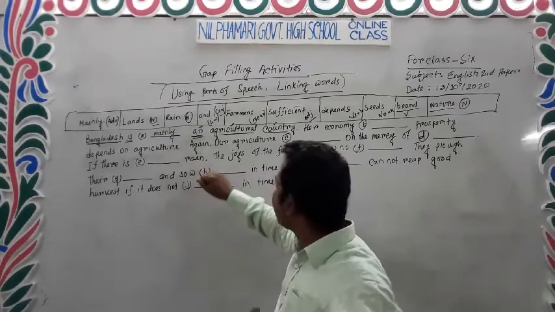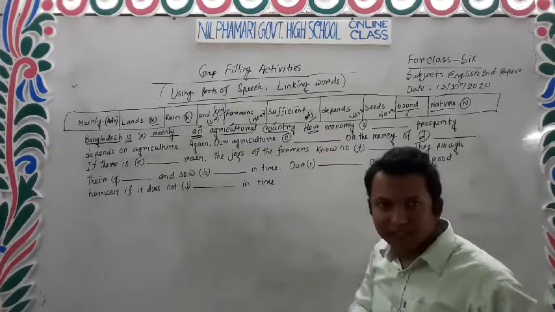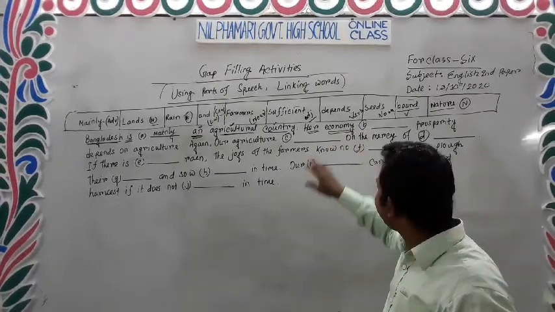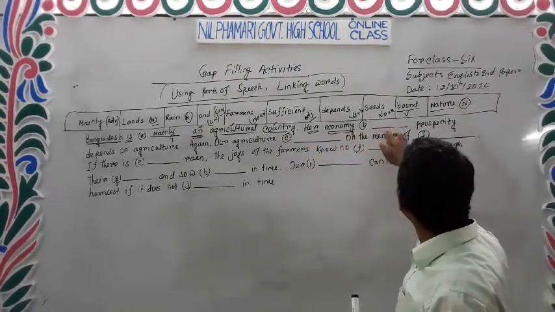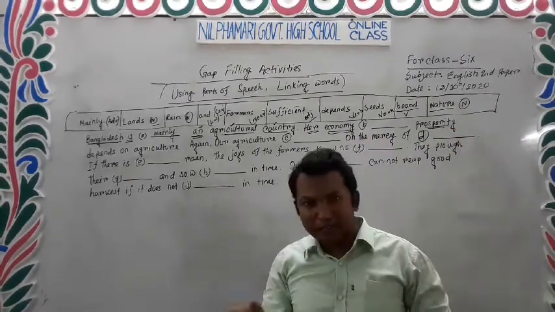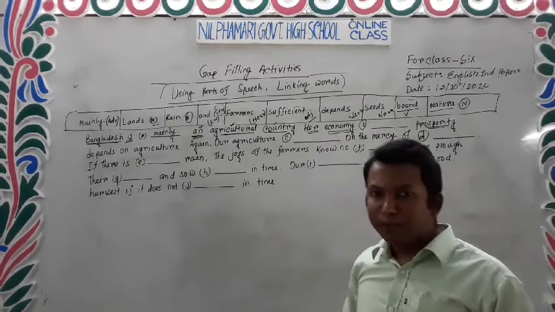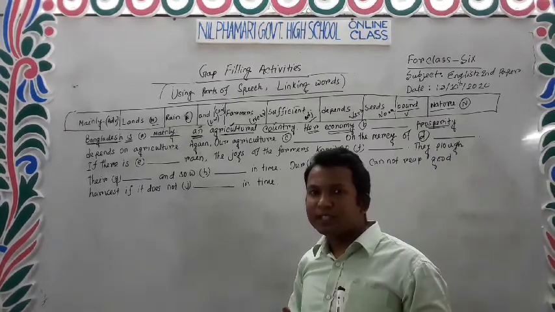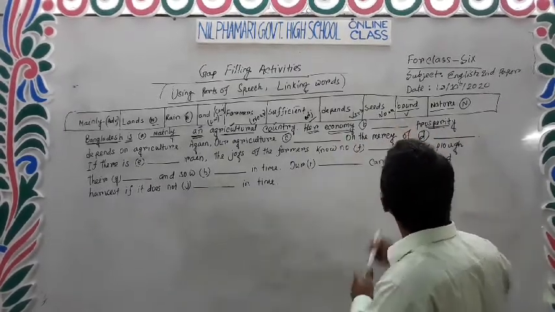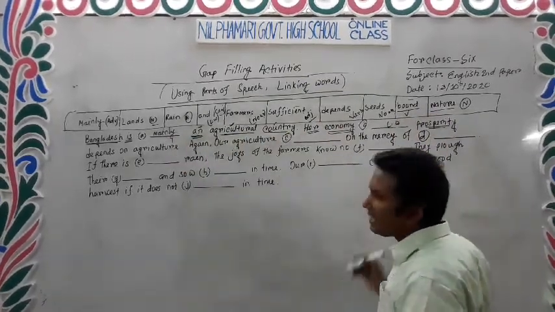Okay, number 1. Second, her economy. Her is a possessive case. After a possessive case, there will be a noun. Here economy is a noun. Her economy dash prosperity. Prosperity is another noun. Between two of the same kind of parts of speech, we need a conjunction, a linking word. Where is the linking word?